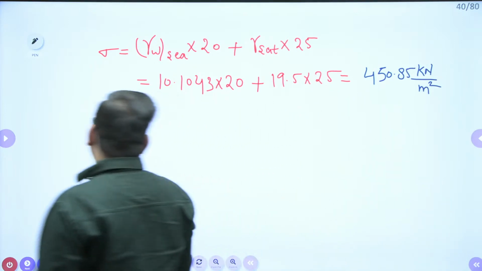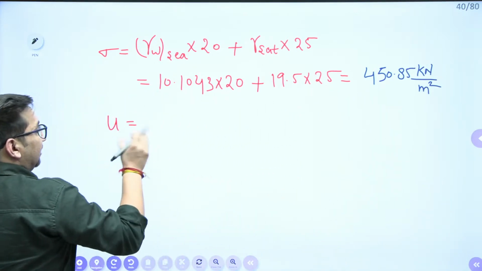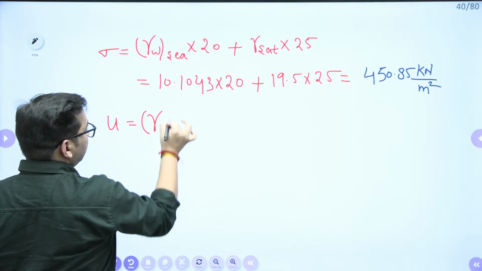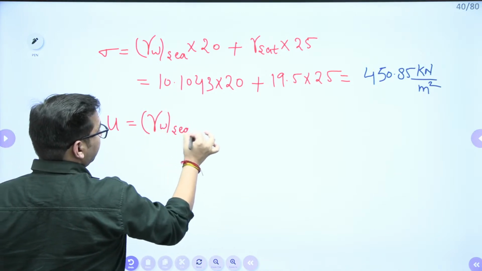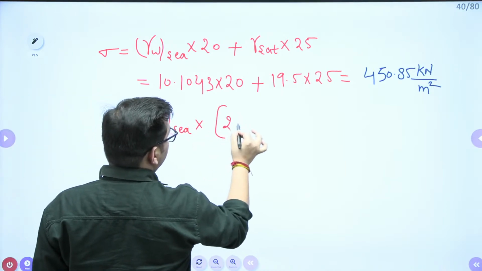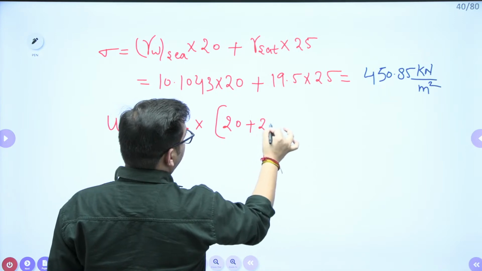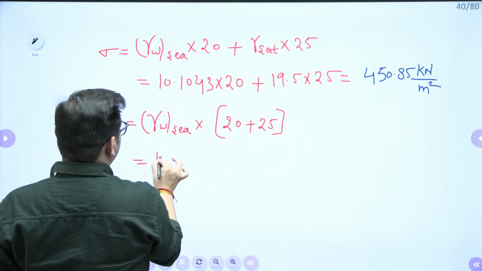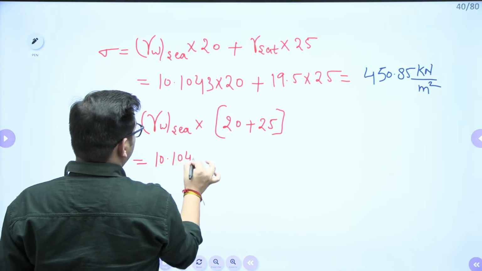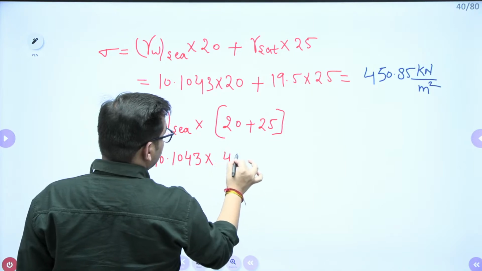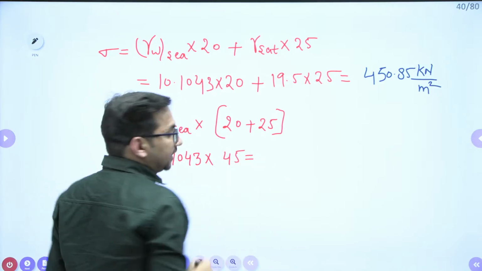So, pore water pressure is due to the weight of that water present in the pores. That will be gamma W of sea water into total height. Total height is what? It is 20 plus 25. So it is what? It is your 10.1043 multiplied by 45. Give me the answer.